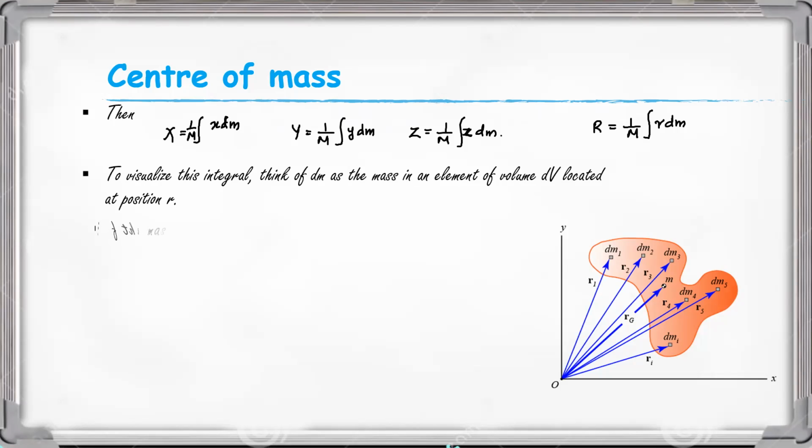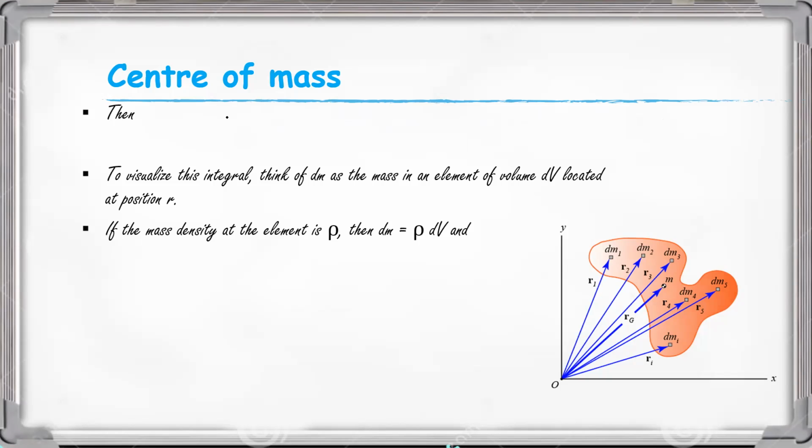So we use the general expression: if rho is the mass density at the element, we can write dm is equal to rho dv.